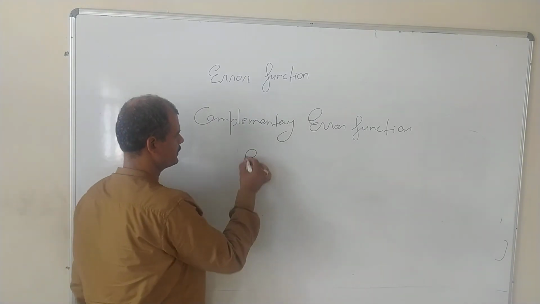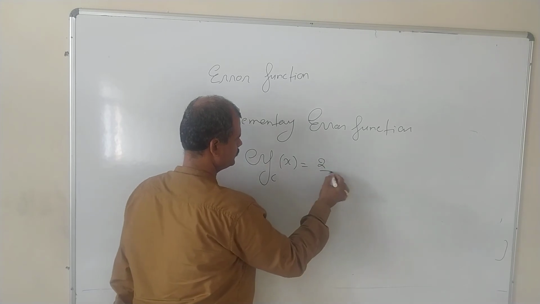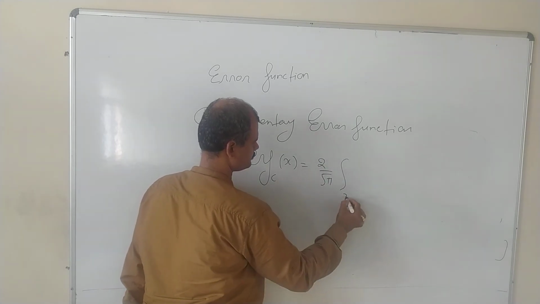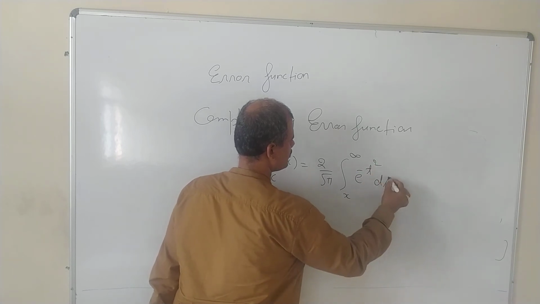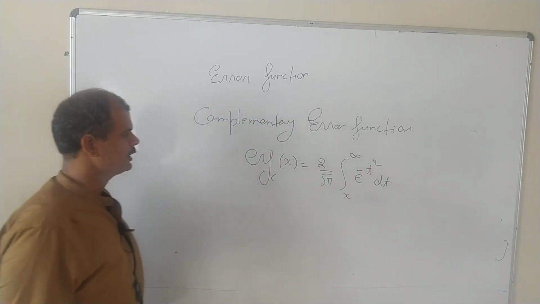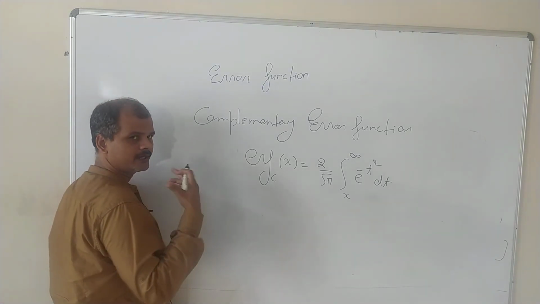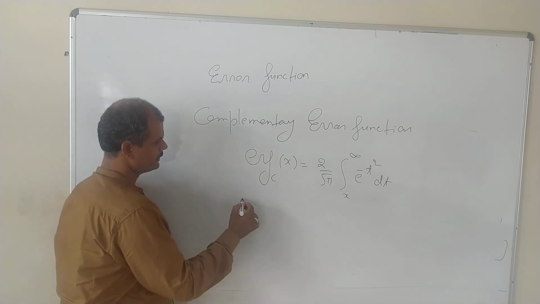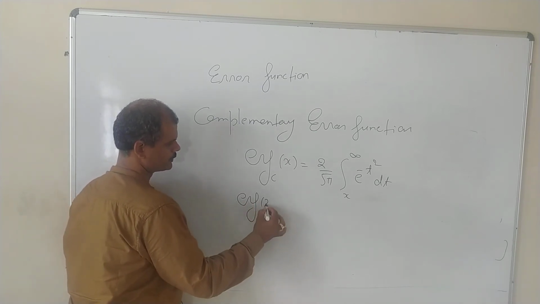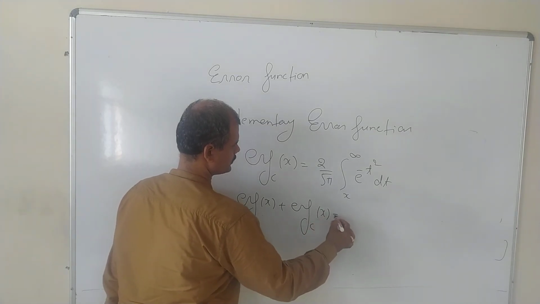So the notation will be: error function complementary of x will be 2 by root pi, integral x to infinity, e power minus t square dt. This is your complementary error function. So the relation between error function and complementary error function will be error function of x plus complementary error function will be 1.